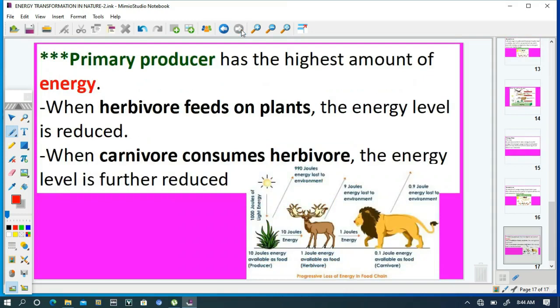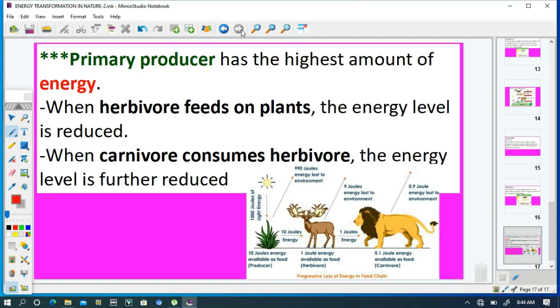The primary producer has the highest amount of energy in the food chain. When a herbivore feeds on plants, the energy level is reduced. The producers can only transfer 10% of their original energy to the herbivore that feeds on them, while the remaining energy has been used up to power various life processes that go on in the primary producer, and also lost in the form of heat energy.